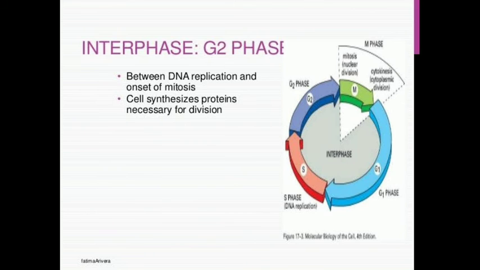And next, G2 phase, that is gap 2 phase. This is the last phase in the interphase. It is the post DNA synthesis phase. Time taken for completion of this phase is 10 to 20% of the total cell cycle. That is the least percentage of completion, which takes place here in G2.